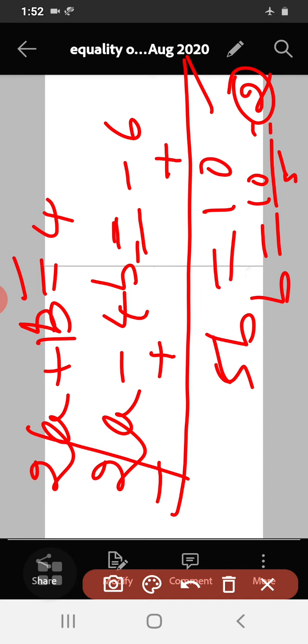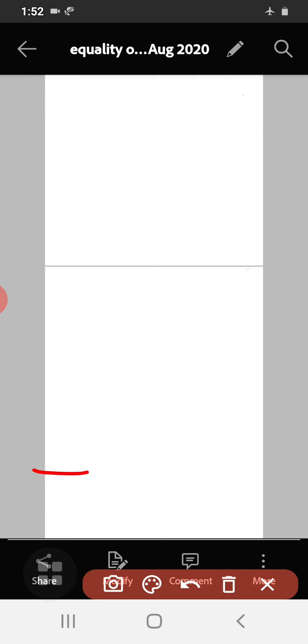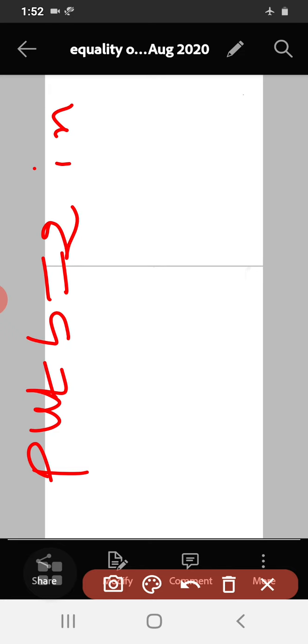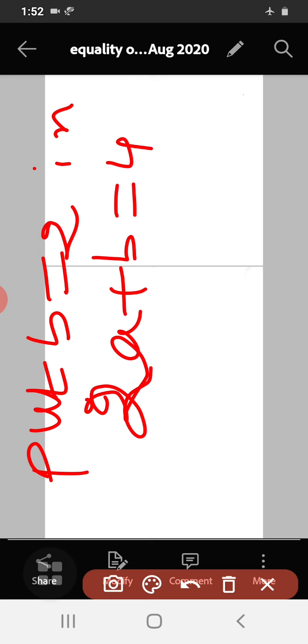So we can substitute this value in one of the equations here. Put b is equal to 2 in one of the equations. So let us consider this one, 2a plus b is equal to 4. Substitute b is equal to 2 here.